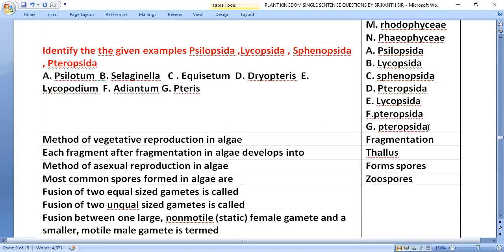Fusion of two equal sized gametes is called isogamous. Fusion of two unequal sized gametes is called anisogamous. Fusion between one large non-motile static female gamete and a smaller motile male gamete is termed as oogamous.